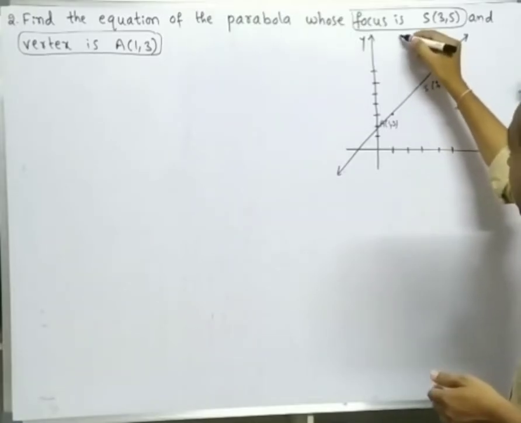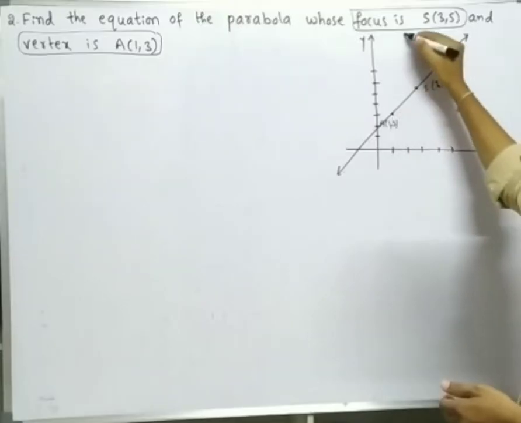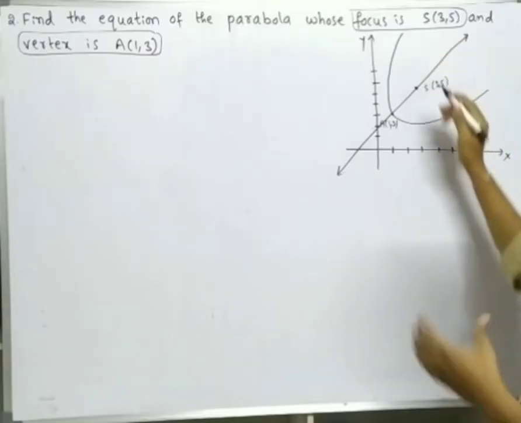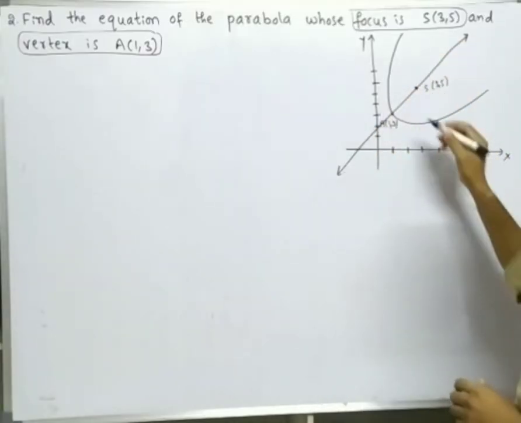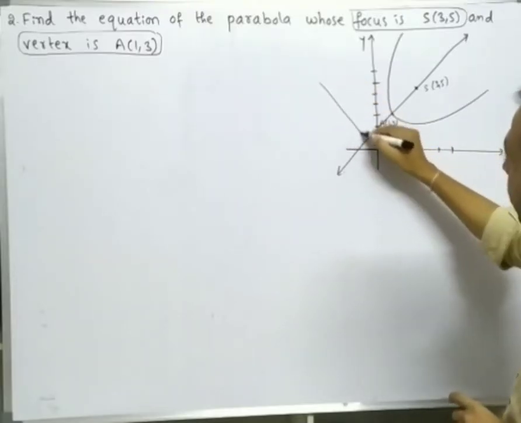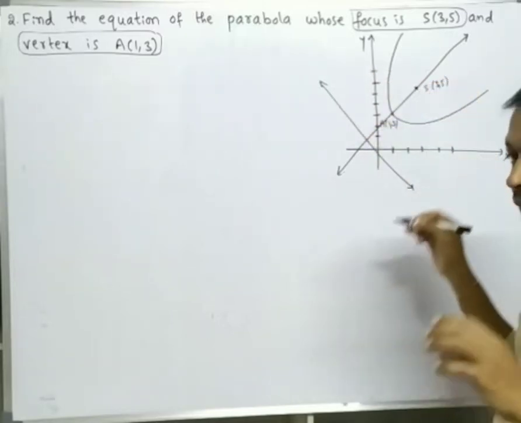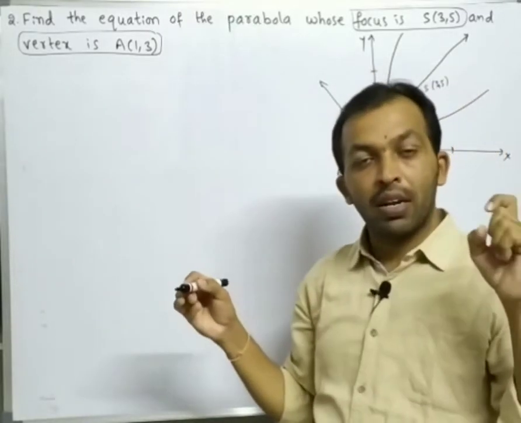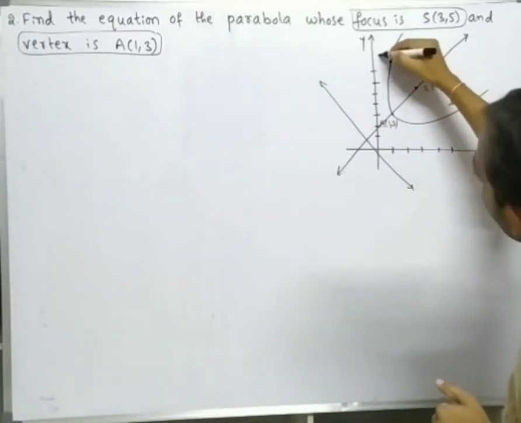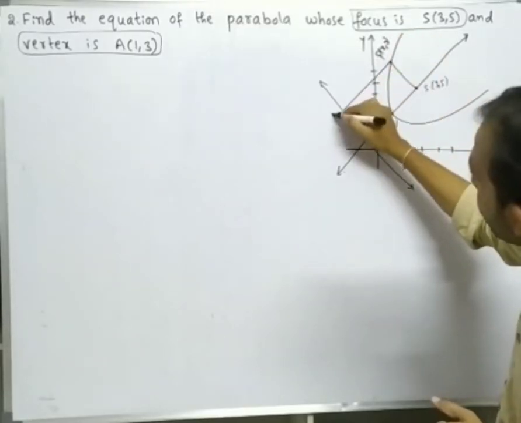Okay, so how can we find it? So draw. This is the focus, this is the vertex. So a rough diagram of this parabola is like this. That means the focus lies inside the parabola. Next, the directrix is on the back side of the parabola. So here I am using the concept, the definition of parabola. That means I am taking a point P (x, y) on the parabola. This SP is equal to PM.